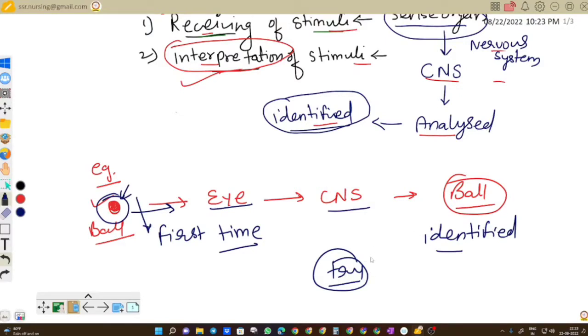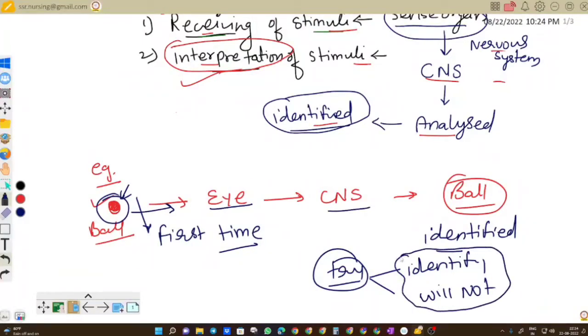After you make efforts to identify the information, you reach one of two conclusions, whether you identify or whether you do not identify the information. But you reach some conclusion about this object. As soon as this process completes, your interpretation is complete.